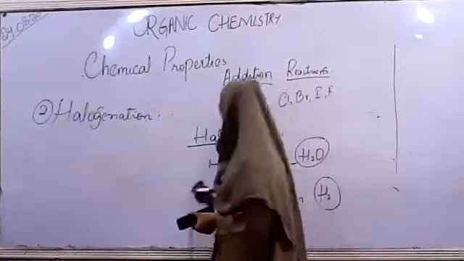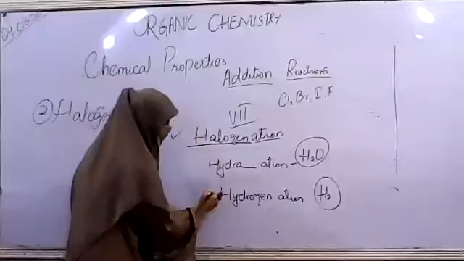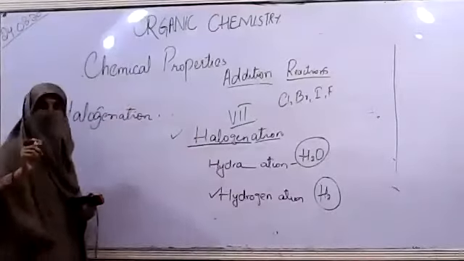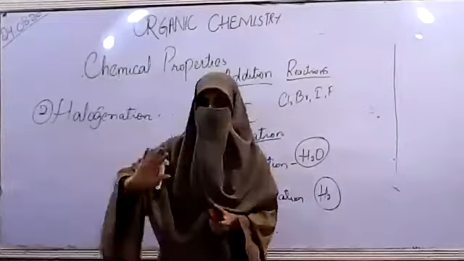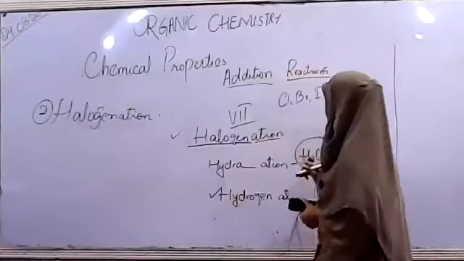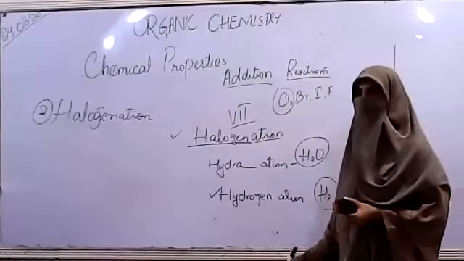In your syllabus, I think you have halogenation and hydrogenation. So if we are talking about halogenation, it means any member of the halogen series, of group 7, can be used. But if we take specifically chlorine,